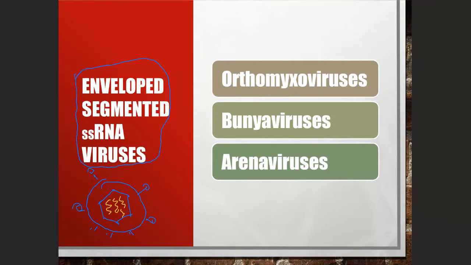There is more than one segment. So that's how the structure of this virus is going to be: enveloped segmented single-stranded RNA. Again, the first one, flu viruses or orthomyxoviruses, Bunyaviruses, and Arenaviruses.